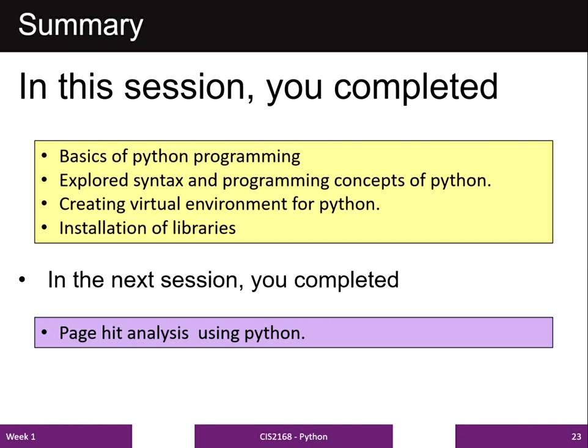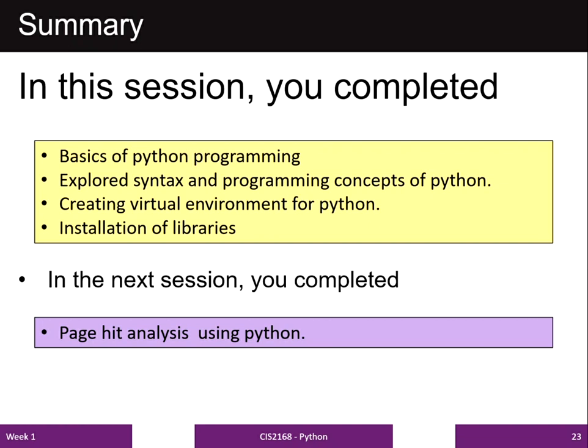Then we discussed the decision making statements, if statement, if else statement, and then we discussed loops, and how to create a virtual environment, what is the benefit of creating the virtual environment, and how to install libraries. You can use the pip command to install packages or libraries in your virtual environment.